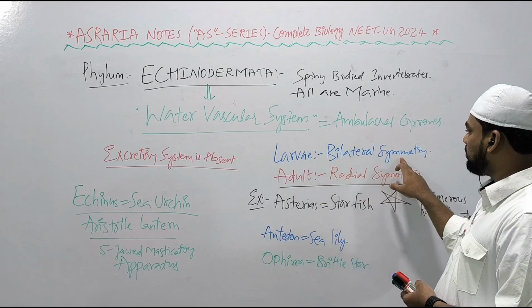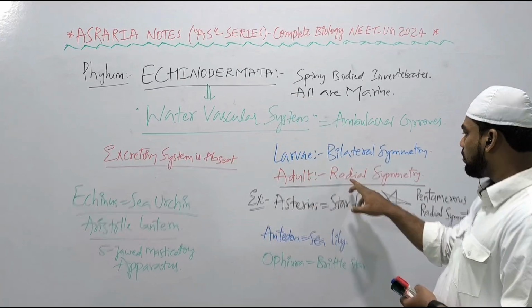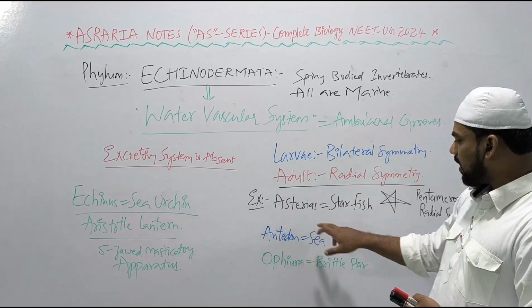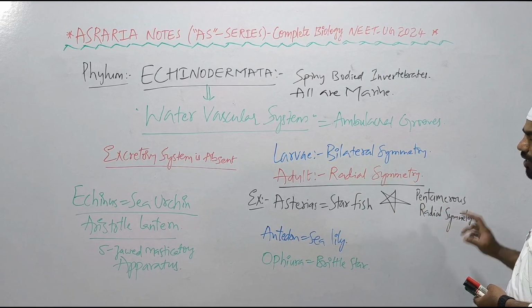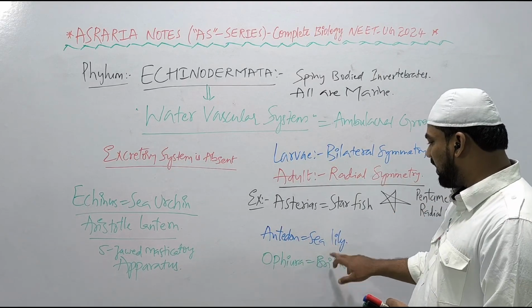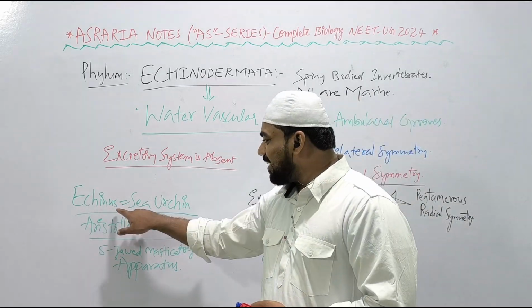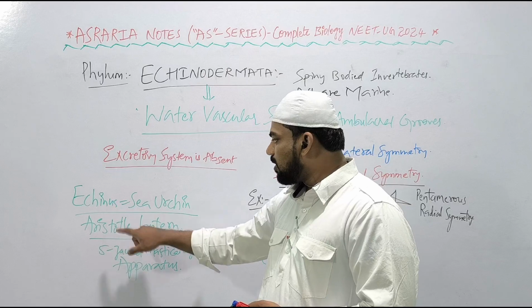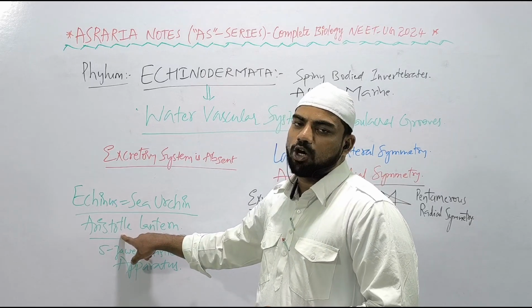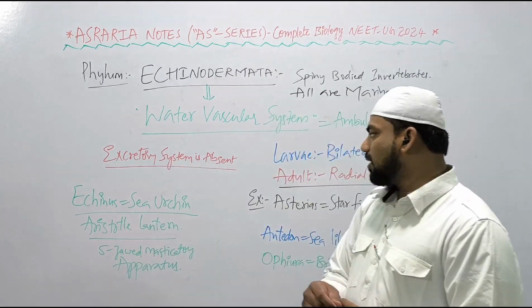Echinodermata larvae show bilateral symmetry, whereas adults of Echinodermata show radial symmetry. Example: Asterias, starfish, shows pentamerous radial symmetry. Other examples are Antedon, sea lily; Ophiura, brittle star; Cucumaria, sea cucumber; and Echinus, sea urchin. In Echinus, we can see Aristotle's lantern, a five-jawed masticatory apparatus present in the sea urchin.